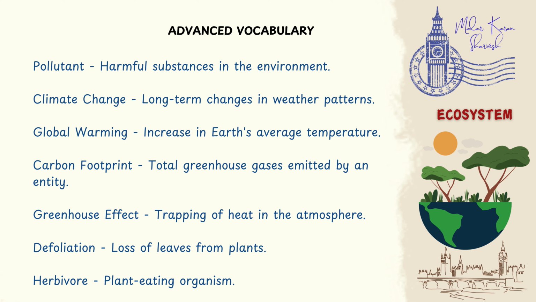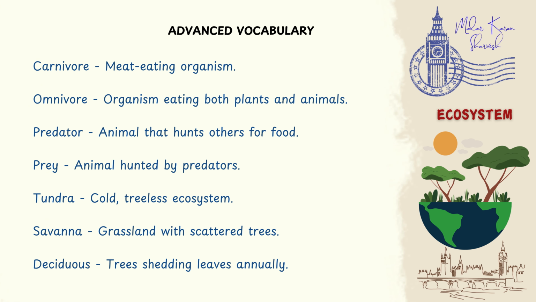Greenhouse effect, trapping of heat in the atmosphere. Defoliation, loss of leaves from plants. Herbivore, plant-eating organism. Carnivore, meat-eating organism. Omnivore, organism eating both plants and animals.